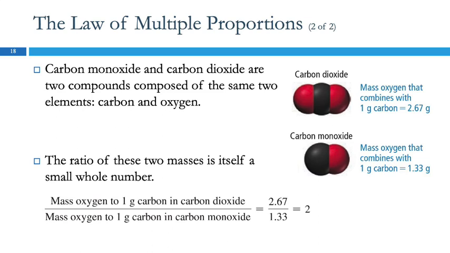So what the law of multiple proportions is saying is if you look at those mass ratios and you take the ratio of the ratios, right? If we want to get a whole number, we have to take the big number and divide it by the small number. If we take the bigger ratio and divide by the smaller one, we get a whole number every time. It seems almost like magic, but it's because of this, they understood the particulate nature of matter.